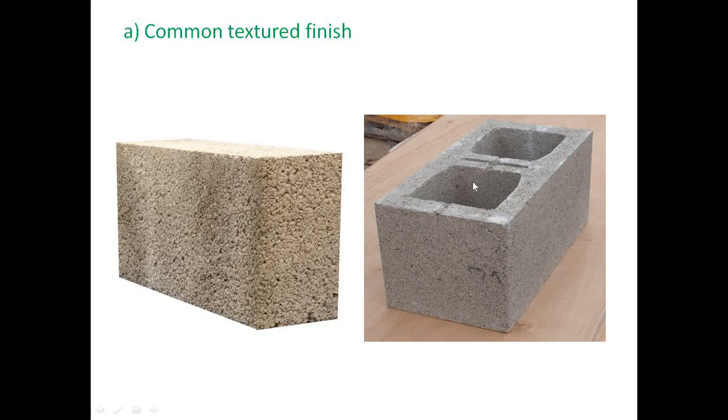And again, as we have discussed in the previous lecture, hollow blocks are used for insulation purpose. So this is the common textured finish. This is the first type of textured finish or surface finish block. It is economical and the cheapest, we can say, out of other surface finishes. This common textured finish is an economical brick to be used for construction.